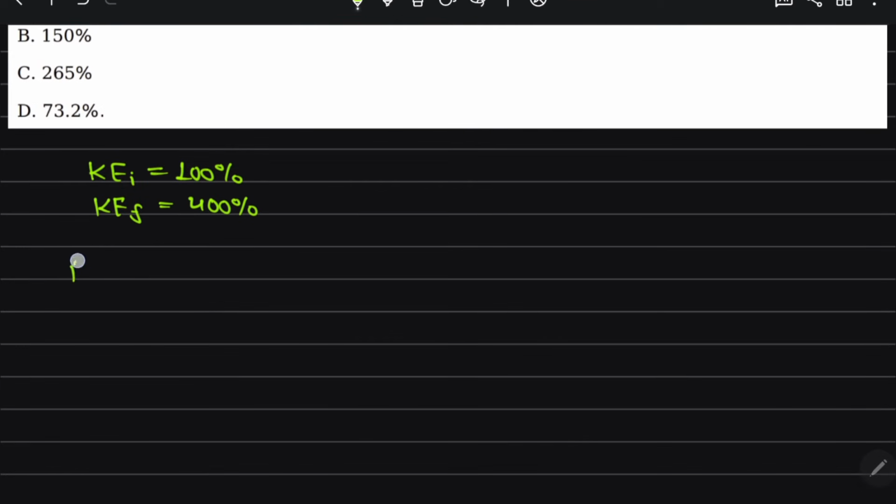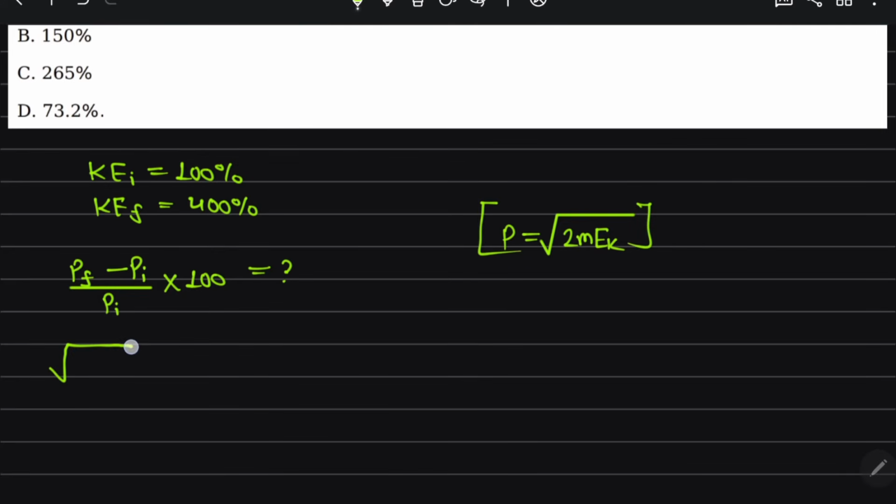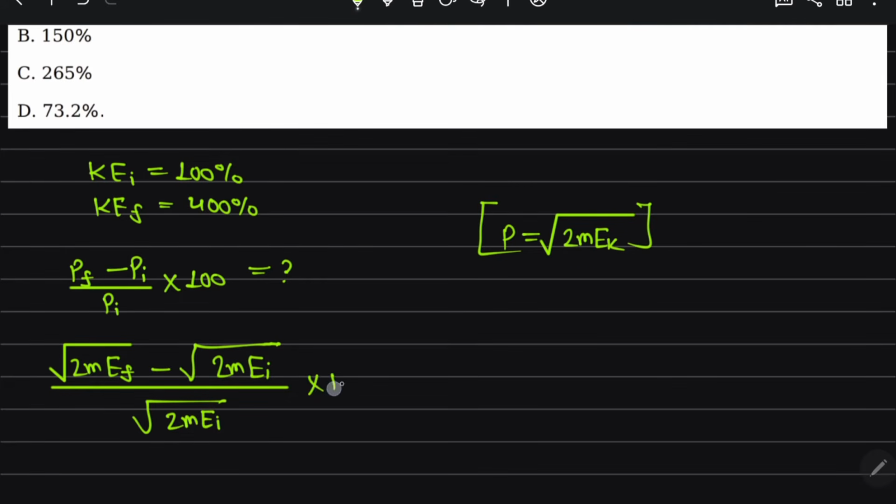Percentage change in its momentum means P final minus P initial divided by P initial into 100. P is equal to under root 2m Ek. So here we are taking the ratio: root 2m Ek final minus root 2m E initial, divided by root 2m E initial, into 100.